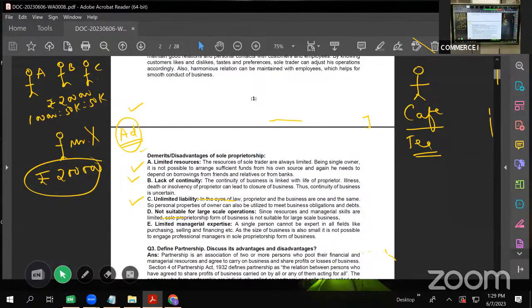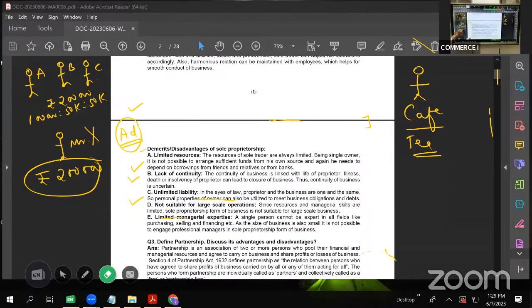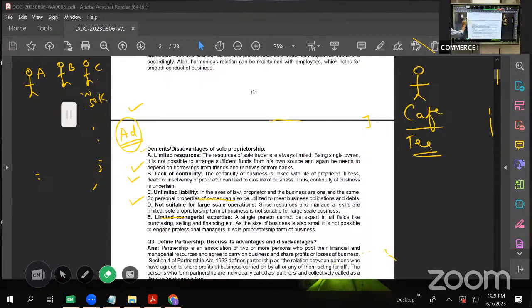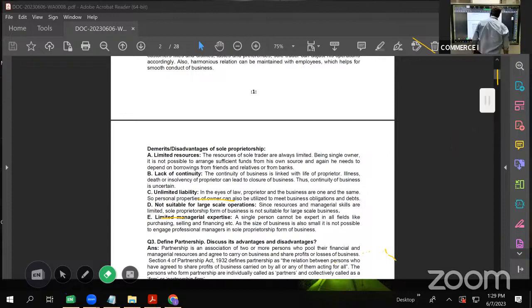Now let us see the disadvantages of sole proprietorship. We have discussed the advantages, right? Now let us discuss the disadvantages of sole proprietorship. One disadvantage that I can see is that since there is a single person, his investment capacity will be limited. So this will not suit starting a large scale operation, because a large scale operation will need a lot of money, and that he cannot provide as a single person.